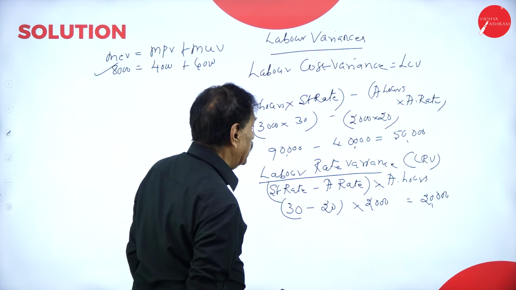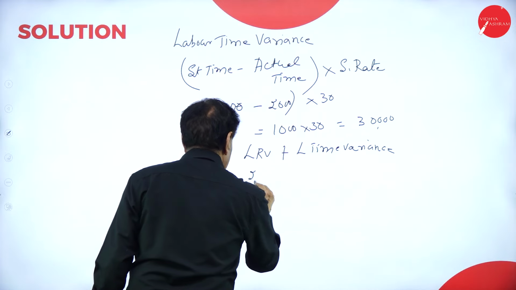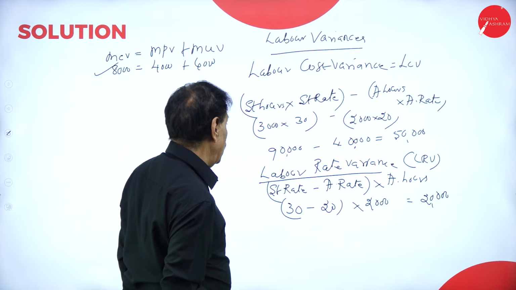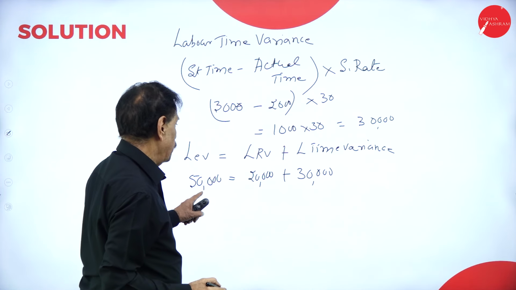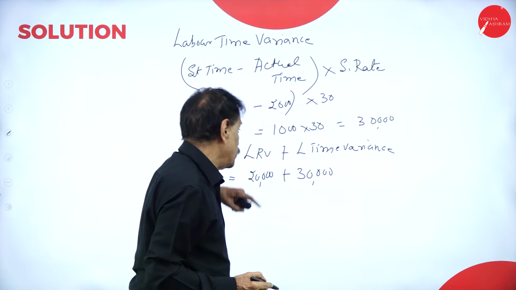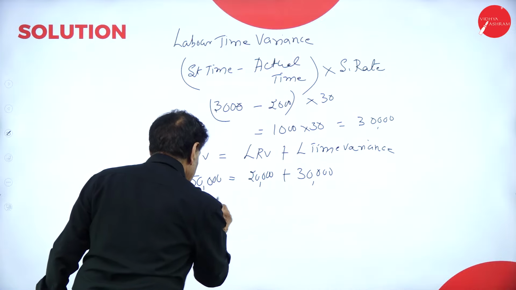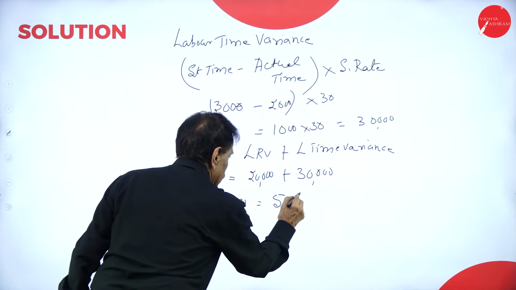What is labor rate variance? 20,000. What is labor time variance? 30,000. So 50,000 equals 50,000.